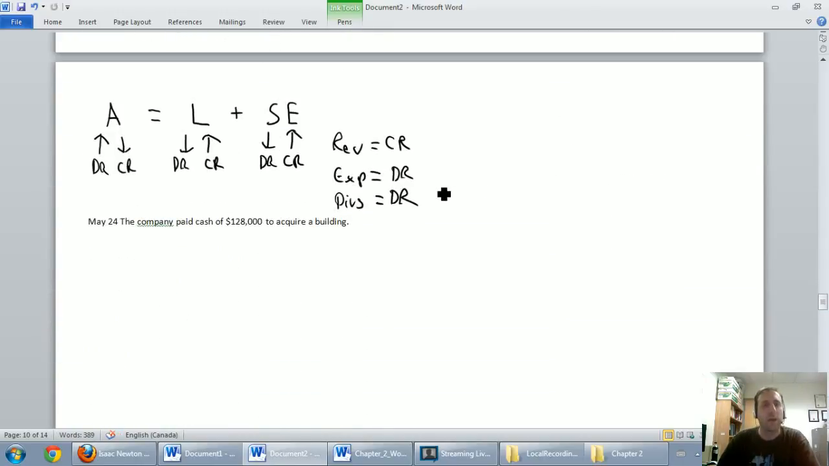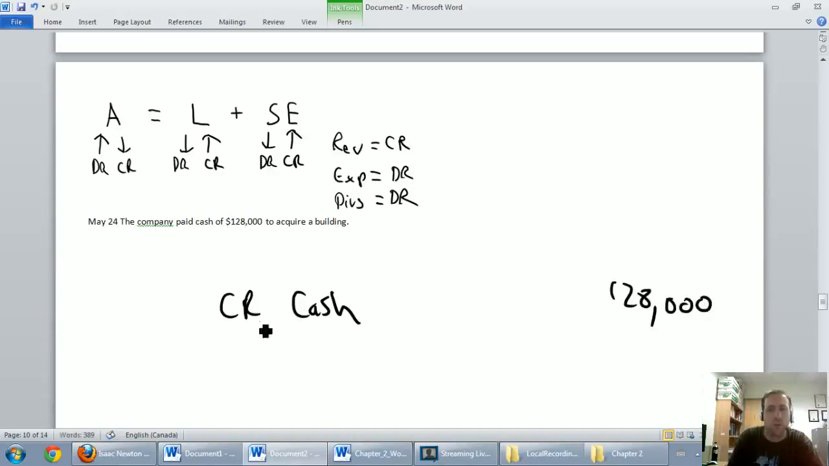May the 24th, paid cash of $128 grand to acquire a building. Oh, okay, so I remember a few journal entries ago we borrowed a bunch of money. We said we're going to buy a building with it. Well, now we've bought that building. So we bought a building for cash. Was cash involved? Yes. What's cash doing? Going up or down? Well, we paid cash, so it's going down. It's an asset. Cash is like the main asset. It's going down. Let's credit cash for $128,000. That's quite a bit of dough.